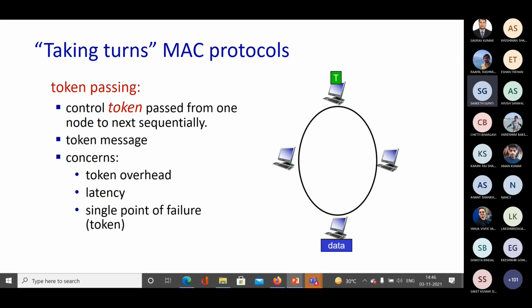Now let's get to the next type of taking turns protocol, which is known as token passing. In this case, as the name suggests, if somebody has a token, then only it will be able to transmit the data. Otherwise, it will not.